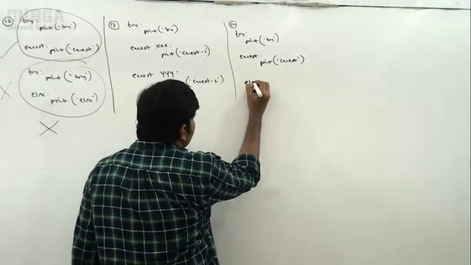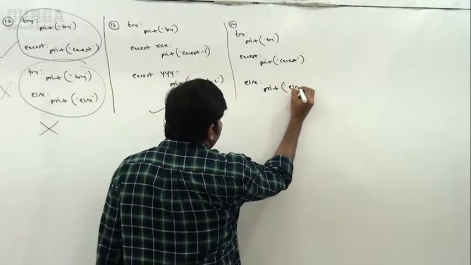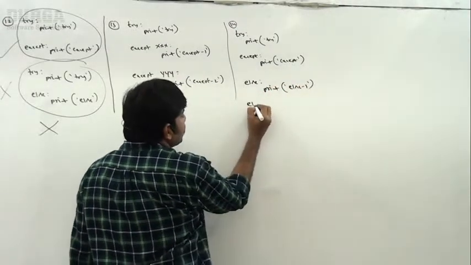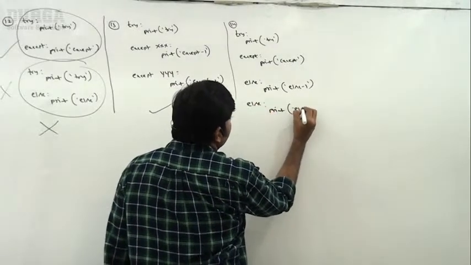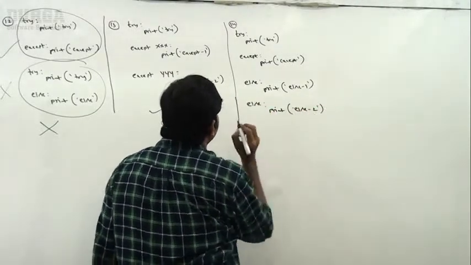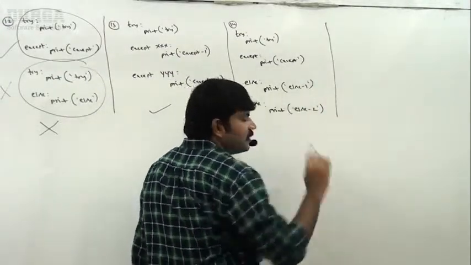Next, else, print of else 1. Next, else, print of else 2. Have you observed? Can you please confirm, is it valid or invalid?